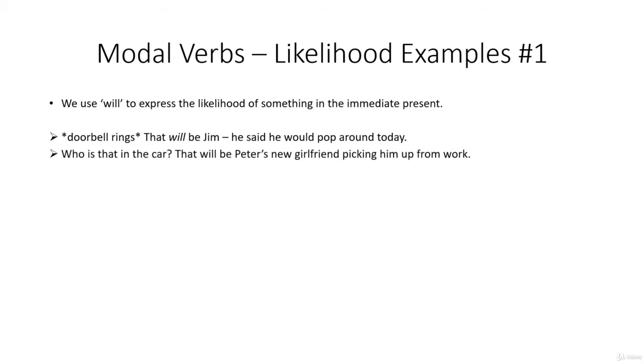Who is that in the car? Oh, that would be Peter's new girlfriend picking him up from work. And we use would to express the likelihood of something in the immediate past.